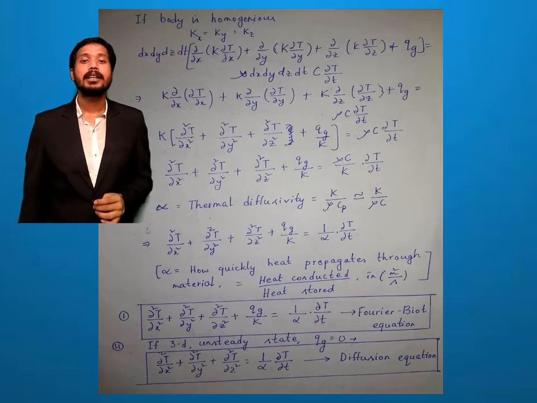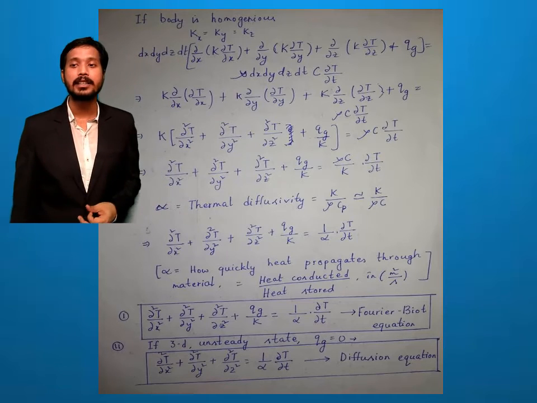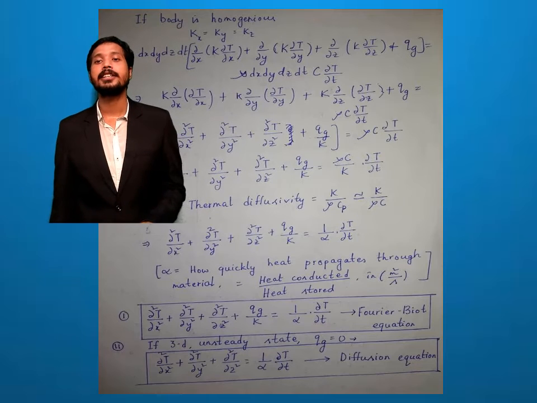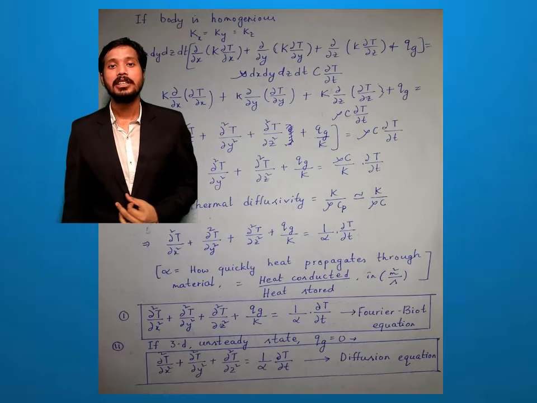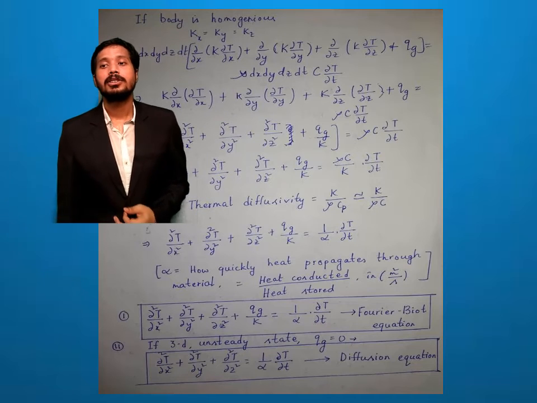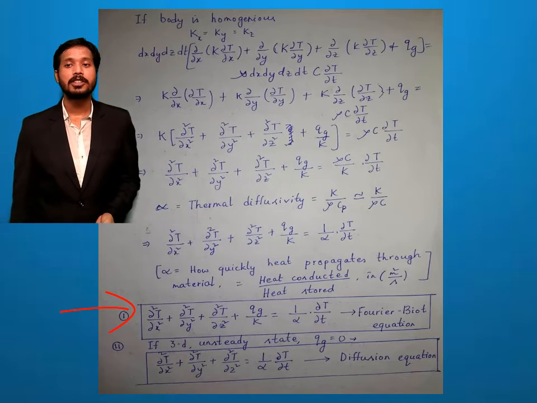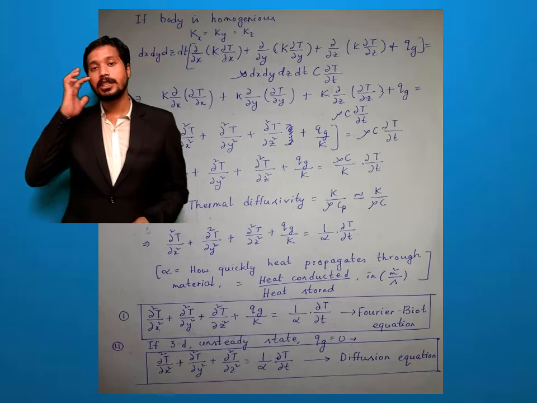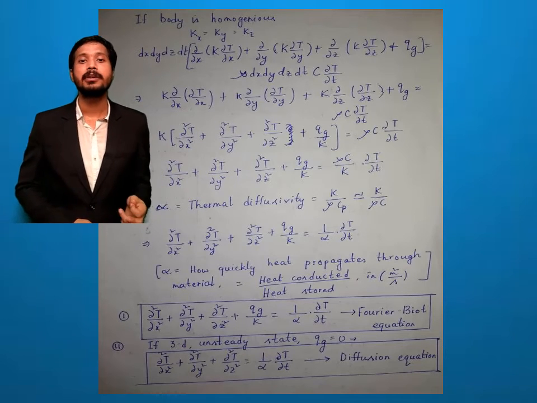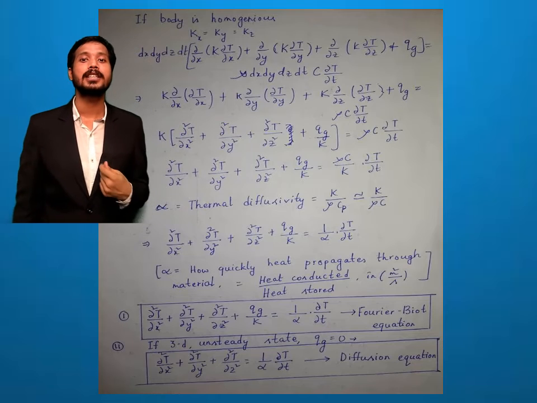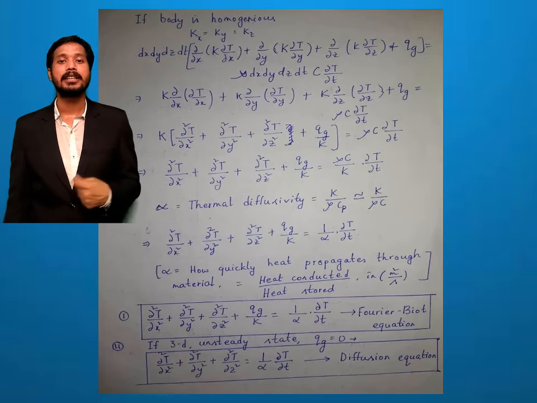So here, what is alpha? Alpha is nothing but how quickly heat propagates through the material. So we can write heat conducted by heat stored is nothing but alpha, or thermal diffusivity, in meter square per second unit. So now finally we get the equations. The first equation is the Fourier-Biot equation, that is three-dimensional with heat generation and unsteady state. The equation is del 2t by del x2 plus del 2t by del y2 plus del 2t by del z2 plus Qg by k equals 1 by alpha del t by del t.